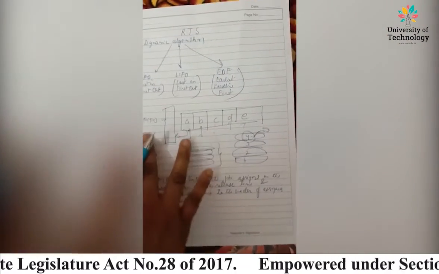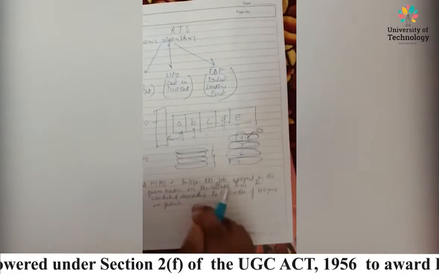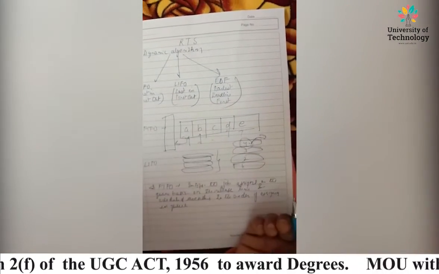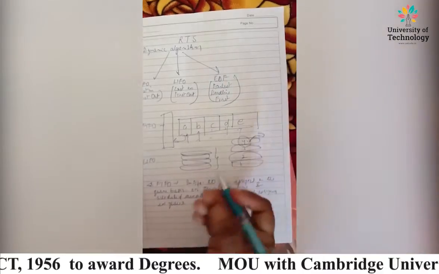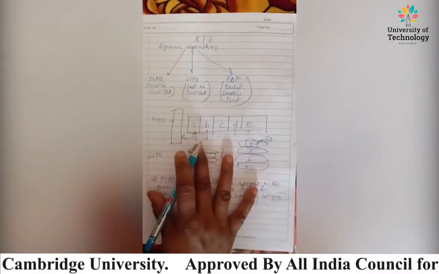This is something that I have already explained to you. FIFO works on the principle of queue, that is first in first out. So when the job is assigned in a queue, on the basis of release time, it is scheduled according to the order of the queue. Right, this is clear to you.